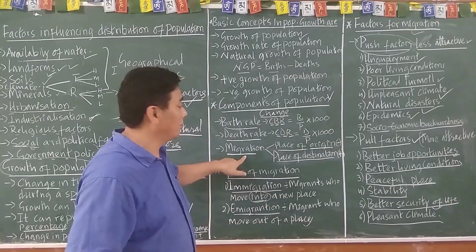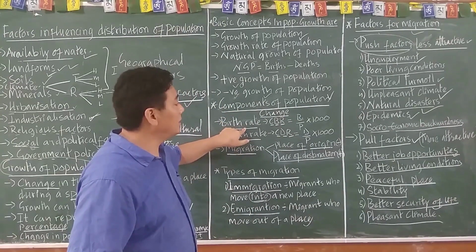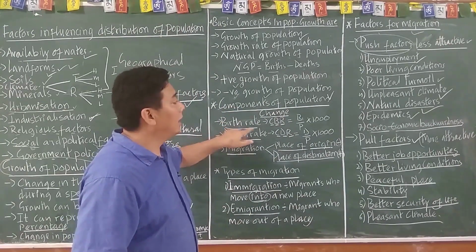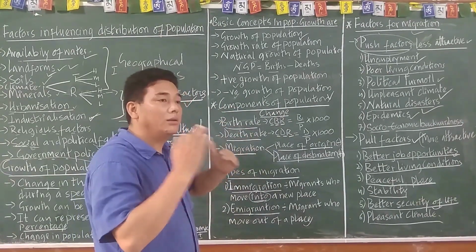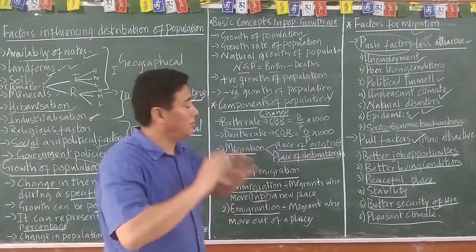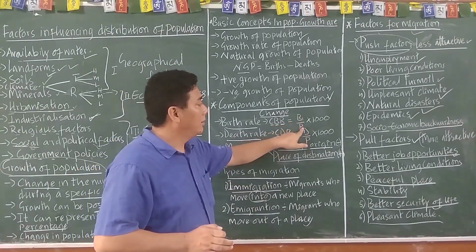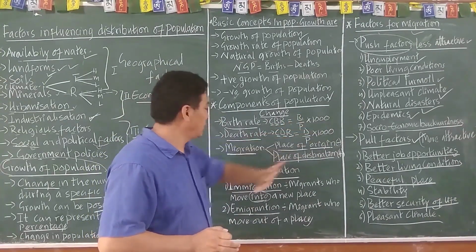The formula for the crude birth rate is births divided by population into 1,000.